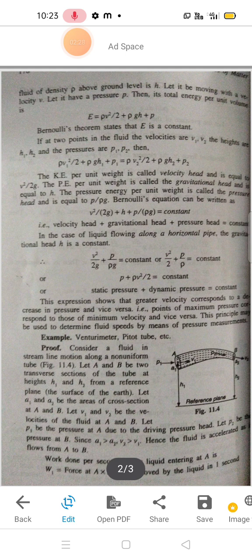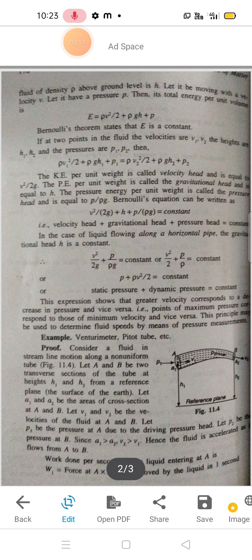For a fluid flowing along a horizontal pipe, the gravitational head h is constant. So v square by 2g + p by rho g = constant, or v square by 2 + p by rho = constant. Finally, p + rho v square by 2 is a constant. That is, static pressure plus dynamic pressure is equal to constant.